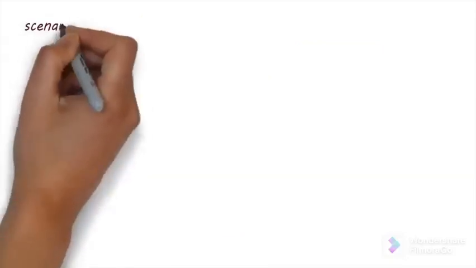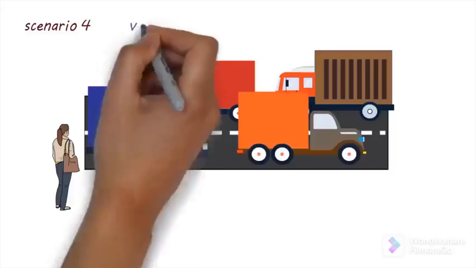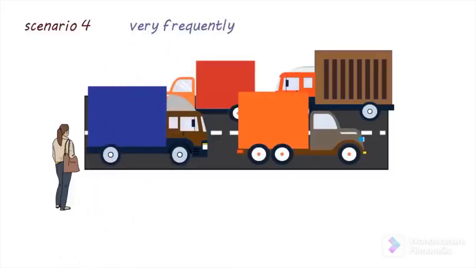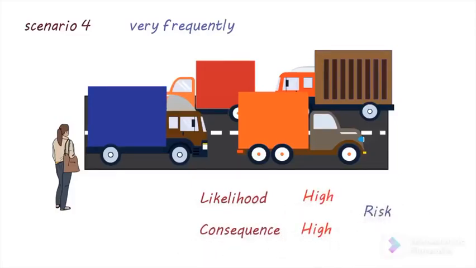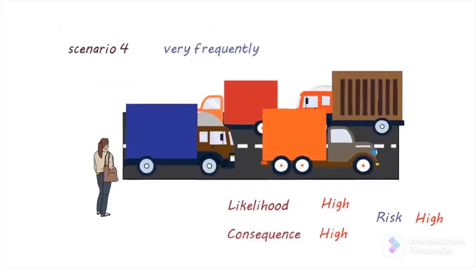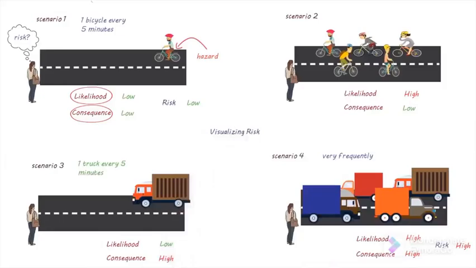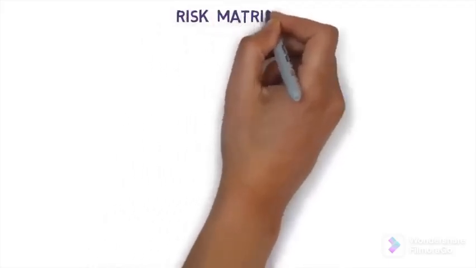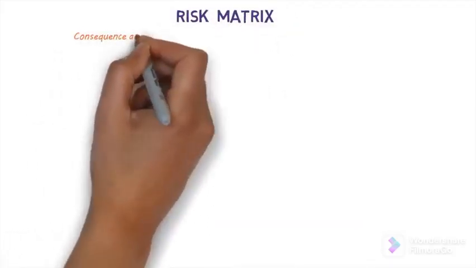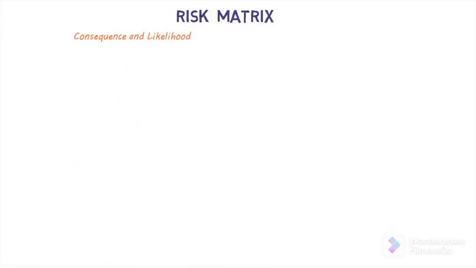Now, imagine if it was a busy truck route and trucks were going on this road very frequently. In this scenario, both the likelihood of a crash and the consequence will be high, which means that the overall risk would be high. You wouldn't even consider crossing this road, right? A simple way of visualizing this and figuring out the overall level of risk is by using a risk matrix. In a risk matrix, information about consequence and likelihood can be used to determine the overall level of risk.